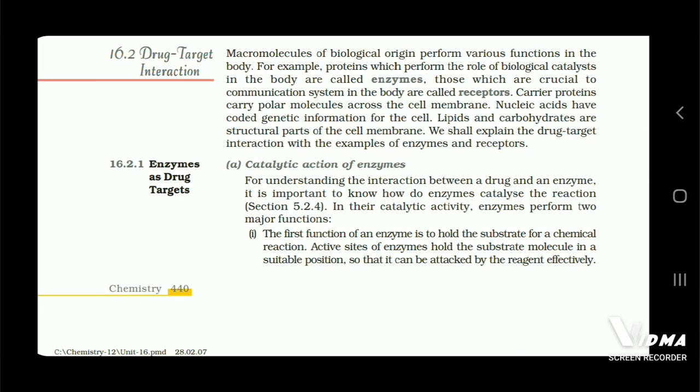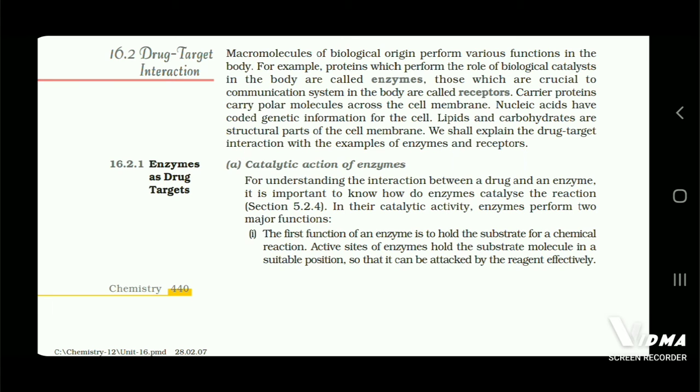16.2 Drug target interaction. Macromolecules of biological origin perform various functions in the body. For example, proteins which perform the role of biological catalysts in the body are called enzymes. Those which are crucial to the communication system in the body are called receptors.